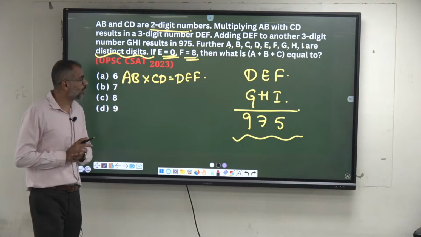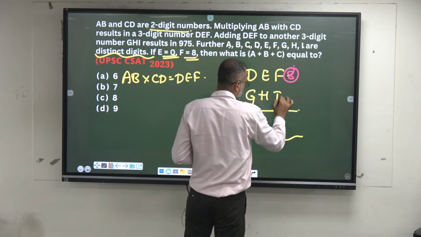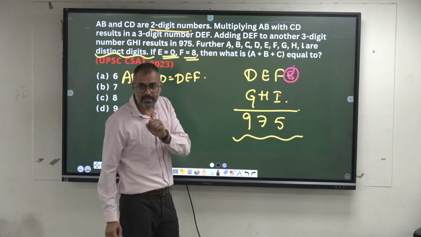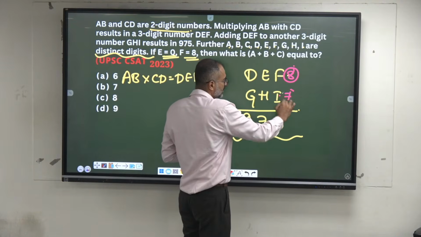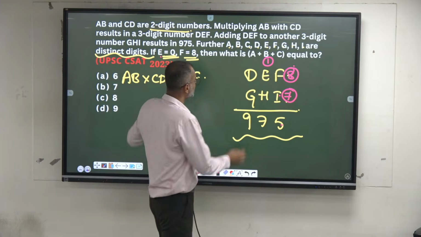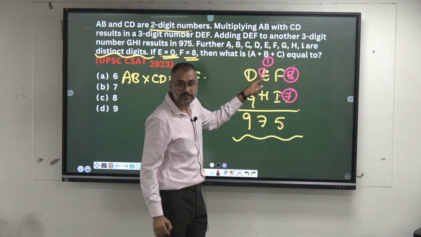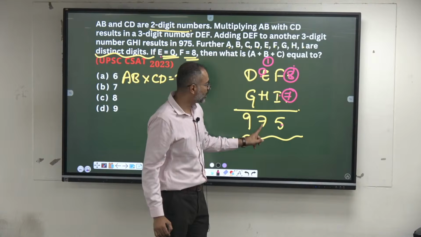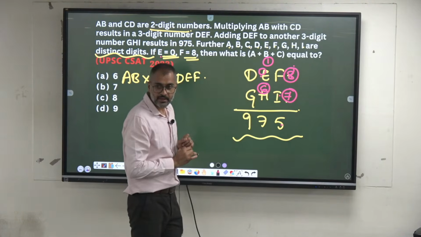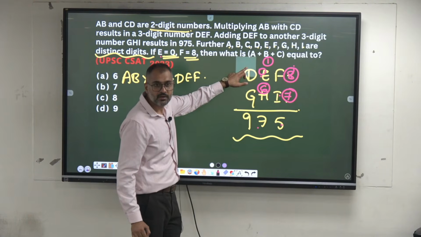What is the value of F? 8. If I put 8 here, what has to be I so that it becomes 5? It's not 5, it has to be 15. Only possibility is 7. 8 plus 7 is 15, 1 is the carry. And E is equal to 0. 0 plus 1 is 1. And H has to be how much to make it 7? 6. So H becomes 6 here. That's 7. Do you have a carry here? No, we don't have a carry.